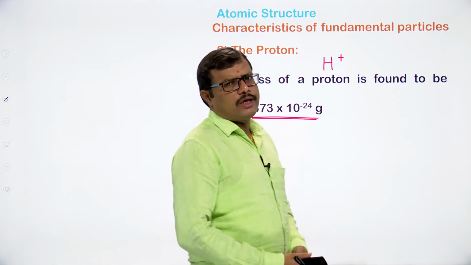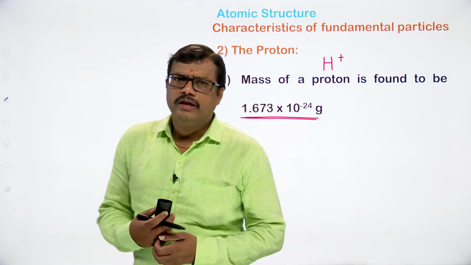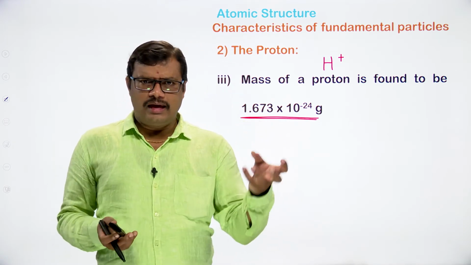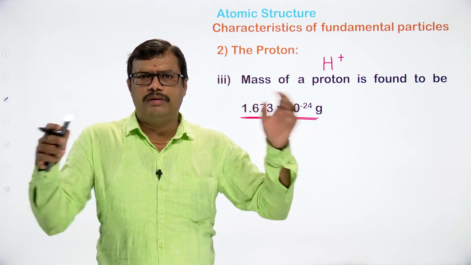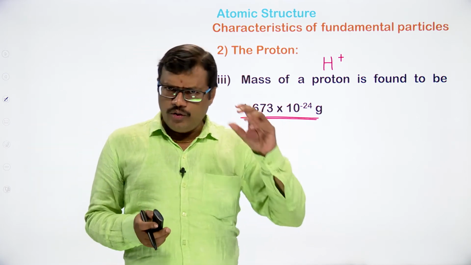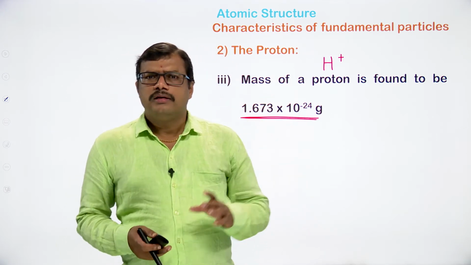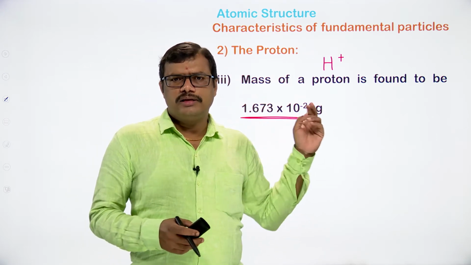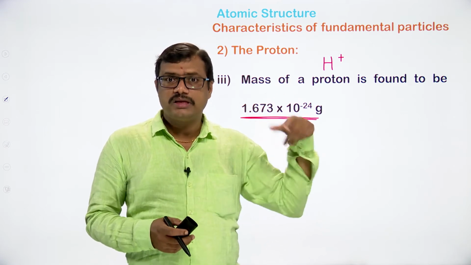One more thing we can expect in the case of cathode rays or anode rays. Here we are taking a gas into the discharge tube and applying the electric field across the metal plates. If you observe the nature of the charge of the electrons in the case of the cathode rays, what we discussed in the previous class.